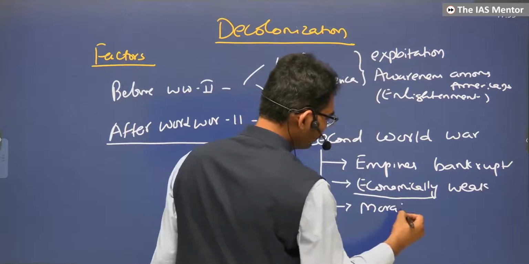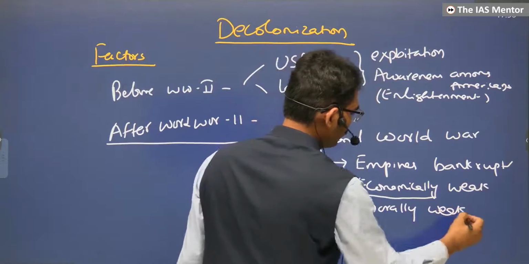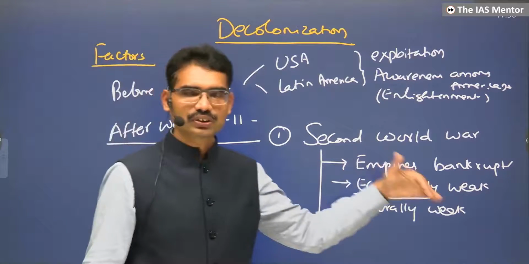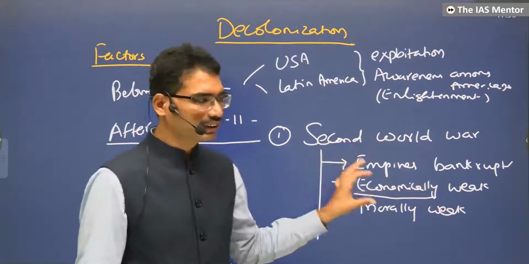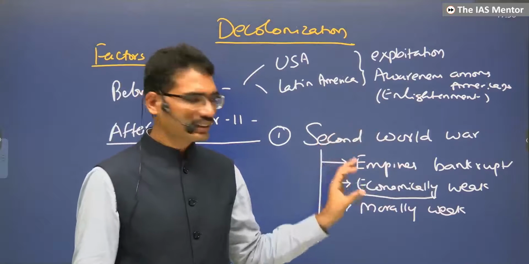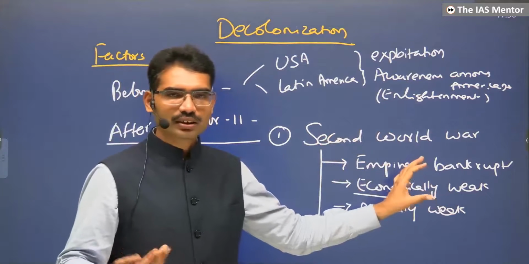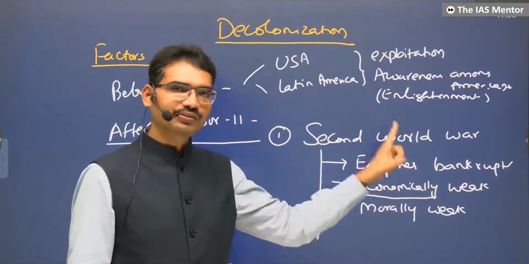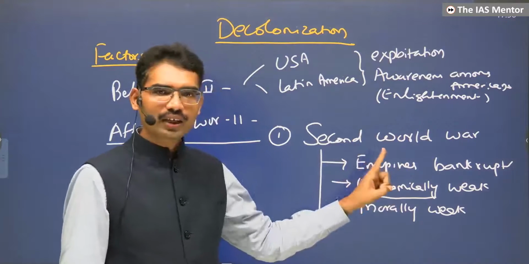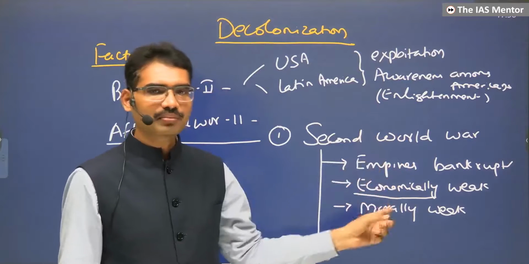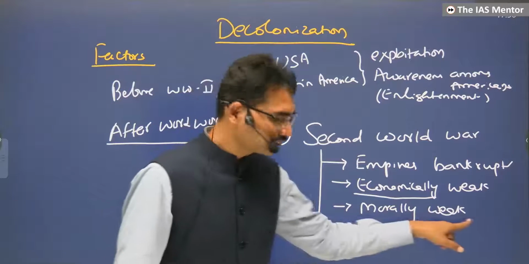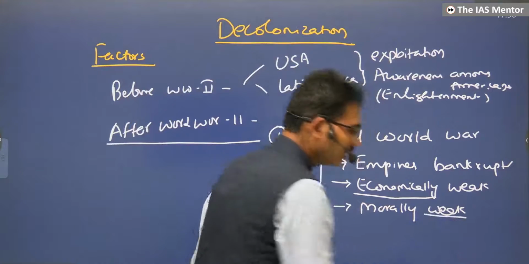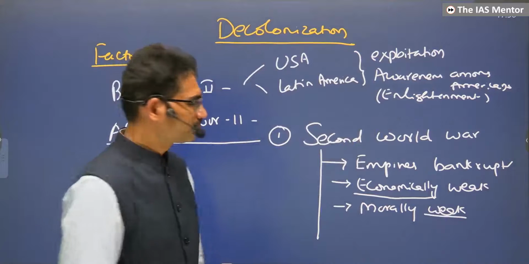Morally also, for six years, 1939 to 1945, they were continuously fighting with the fascist powers, United Kingdom, France, USA. For what? For freedom. When the United Kingdom and France themselves are fighting for freedom, how can they take away the freedom of the colonies? That's why morally also they became defenseless, morally also weak. They cannot maintain this. Next one.